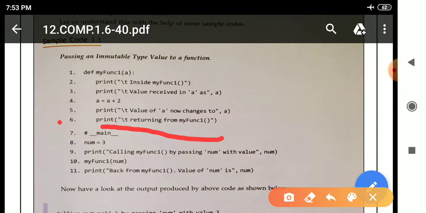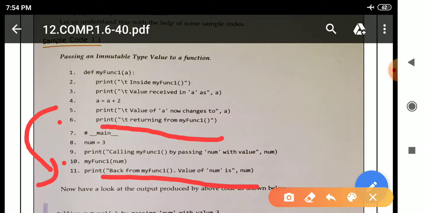After this it will move to line number 11. After line number 6 it will move to line number 11. Why? Because line number 10 is already executed, means there was a function call. So after line number 6 it will move to line number 11. So this line will execute. See here, print statement will execute, means it will print the message back from my func1, the name of function, parenthesis dot value of num is num.